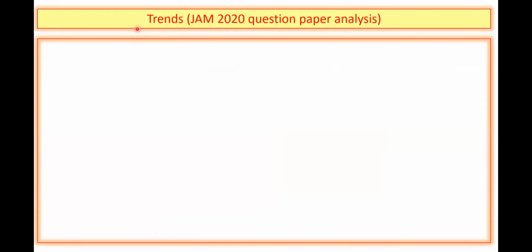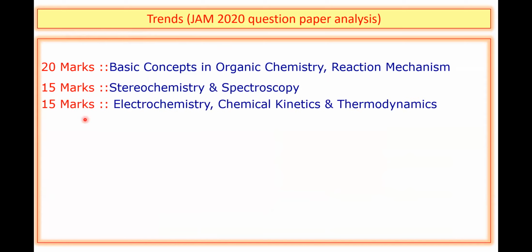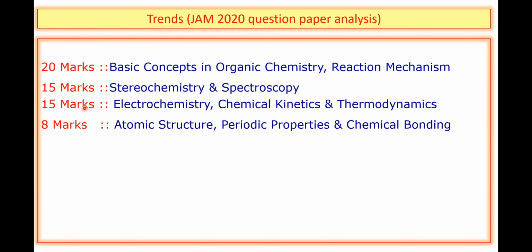Let's look at the trends based on the JAM 2020 paper. About 20 marks came from basic concepts in organic chemistry and reaction mechanism. So, this is an important and prominent topic. About 15 marks came from stereochemistry and spectroscopy. Then the major topics of physical chemistry, electrochemistry, chemical kinetics, and thermodynamics covered about 15 marks.